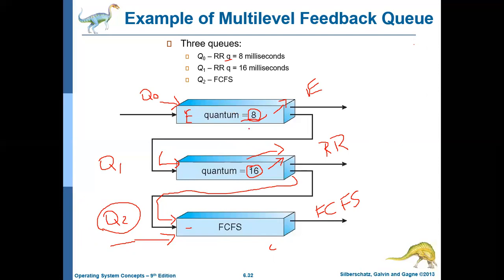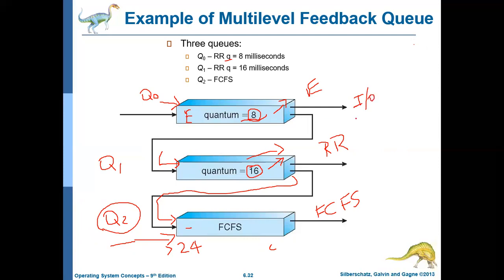And the job that needs more than 24 milliseconds will be given the least priority, and they will be kept in Q2. These jobs will be executed only if there are no jobs in Q0 and Q1. So Q0 and Q1 will typically have jobs which want CPU access for a shorter duration of time, like IO bound jobs or interactive processes.